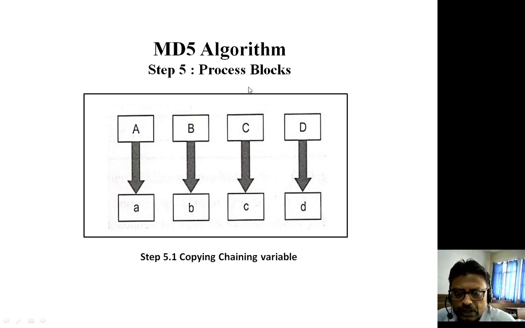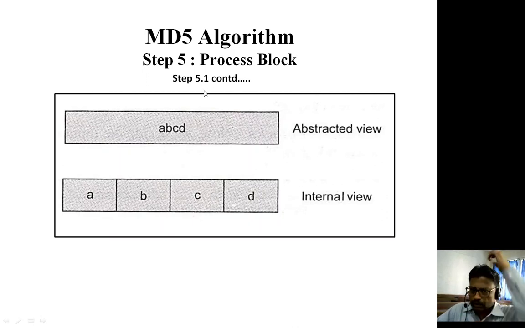So step number 5 is to process the blocks. These variables A, B, C, D are copied into different variables A, B, C, D. So these chaining variables are copied into another set of variables A, B, C, D. Now the process block, step number 5.1, in an abstracted view, is 128 bit, and internally it is A, B, C, D, and each of A, B, C, D is 32 bit. So 32 bit, 32 bit, 32 bit, 32 bit will become the 128 bit.